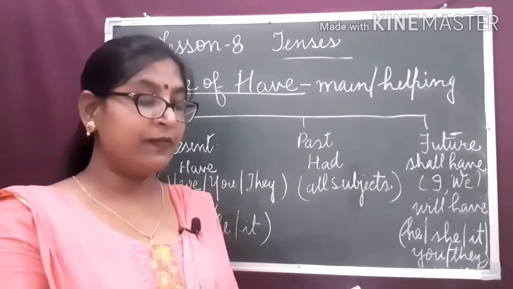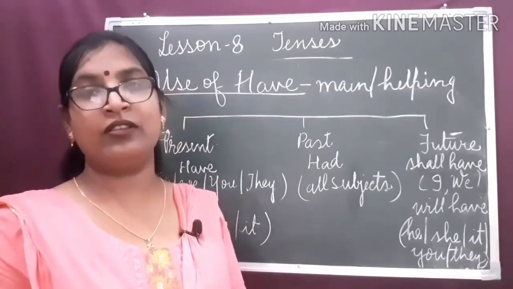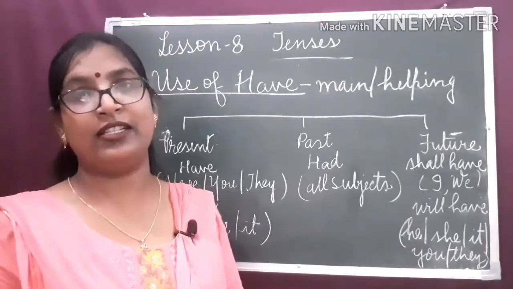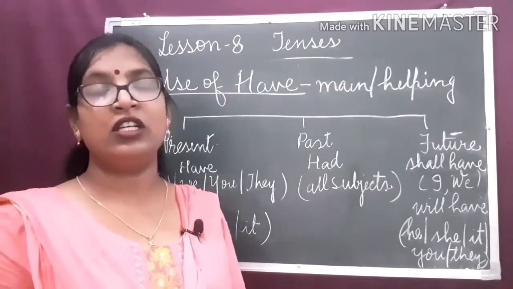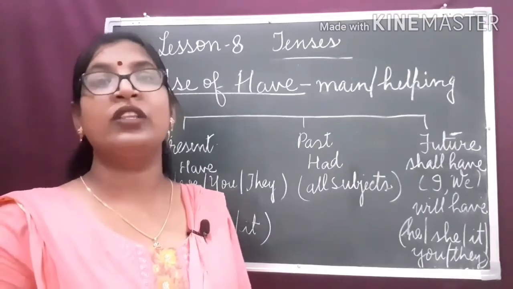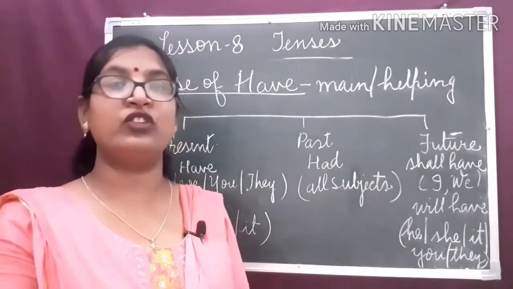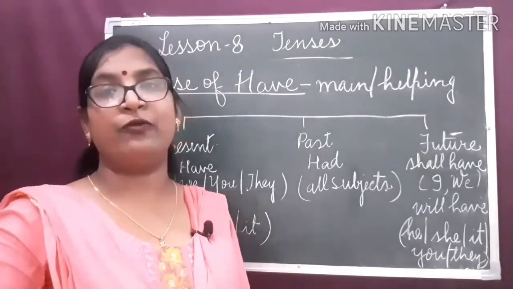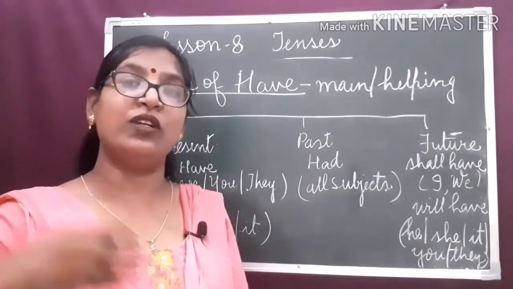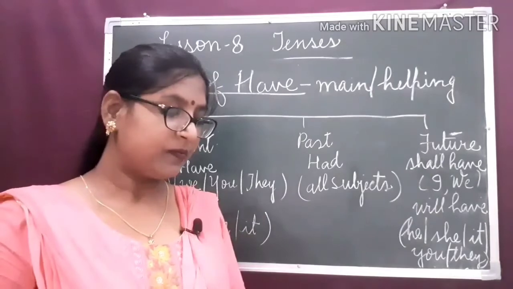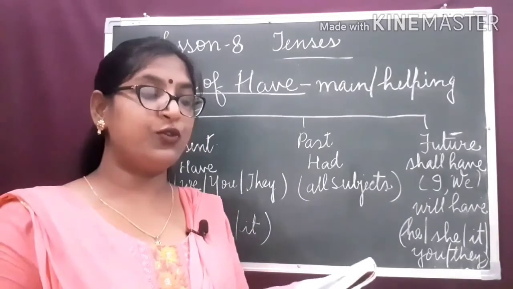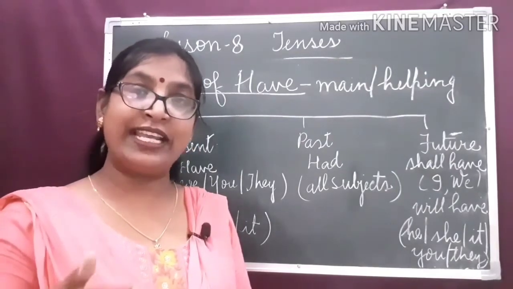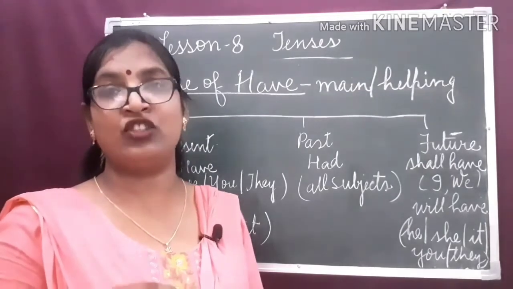Once again, I will repeat. Tense indicates the time of an action. There are three kinds of tenses: the present tense, past tense and future tense. Present tense tells us about the action which is taking place now. Past tense tells about the action which took place some time earlier, in the past. And the future tense indicates the action which will take place in the future. We know that the verb shows the time by certain changes in its form. According to the tenses, the forms of the verbs are changed.